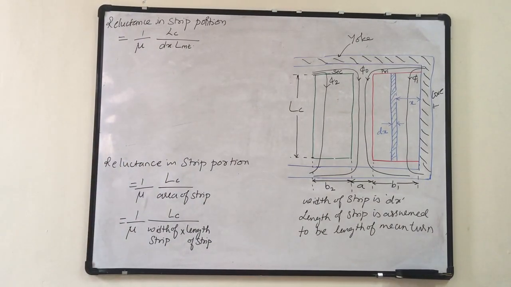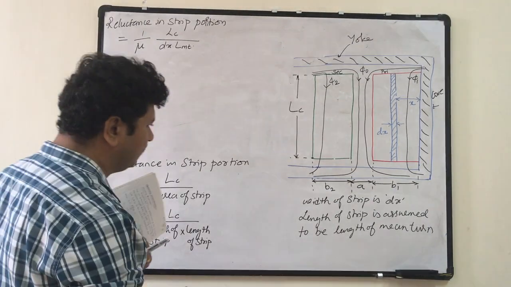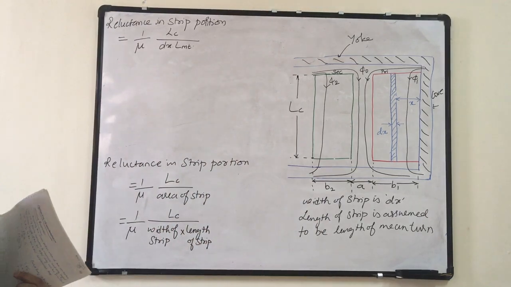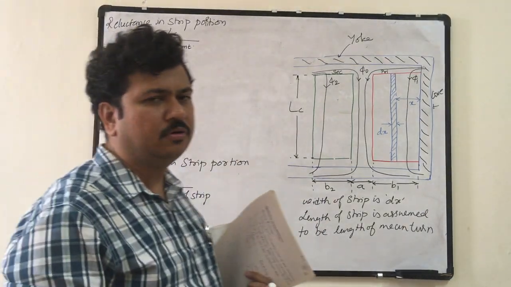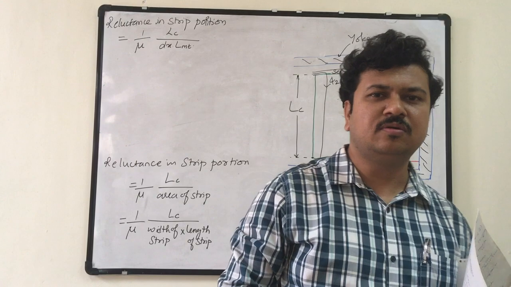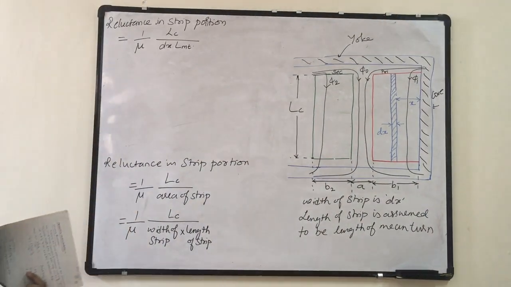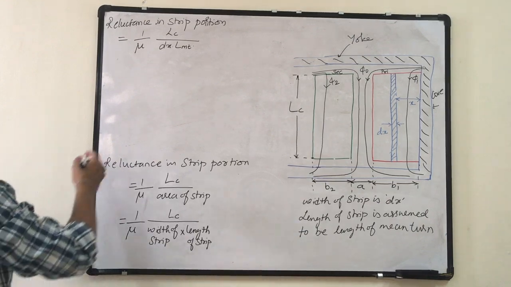Okay, length of mean turn. Fine. Now, how is the flux given? Flux is always the ratio of mmf to reluctance. Current is voltage by resistance. Therefore, flux is mmf by reluctance.